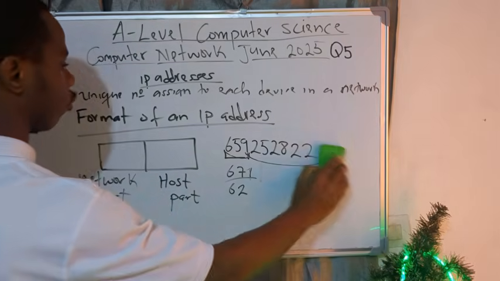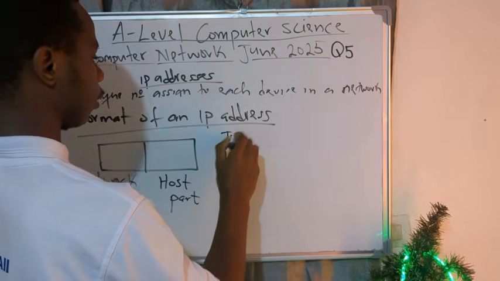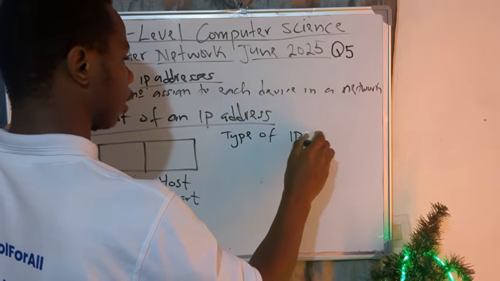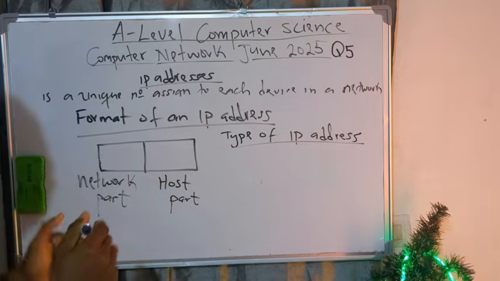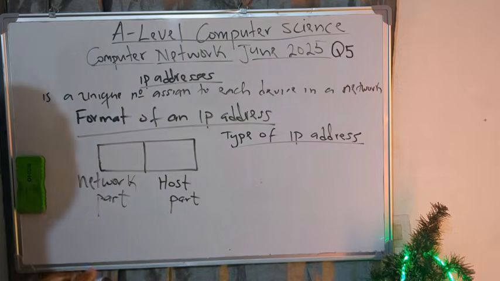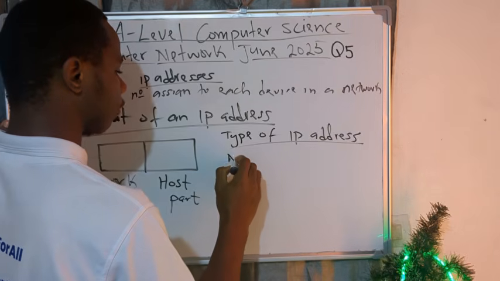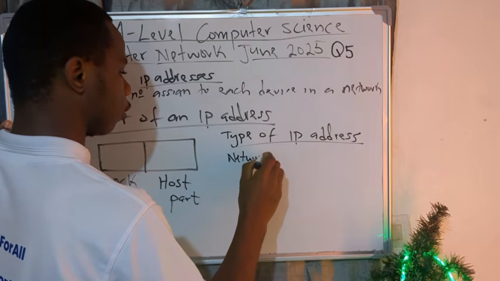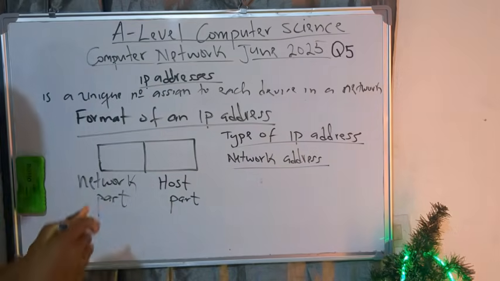The next relevant information I want you to note is at the level of types of IP address. So yeah, I don't want to waste time. I'm just going to give you the essential things you need to know. Now, there's what we call broadcast. Let me start with network address. The network address, in fact, is this part here.